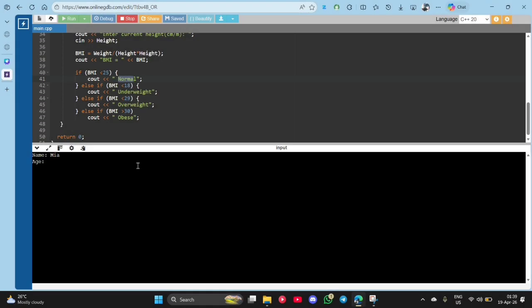Mia, 21, female. Body weight, let's say I am 50 instead of 80, but my height is still the same, 15. See? BMI 22, and because it's under 25, it is considered normal.